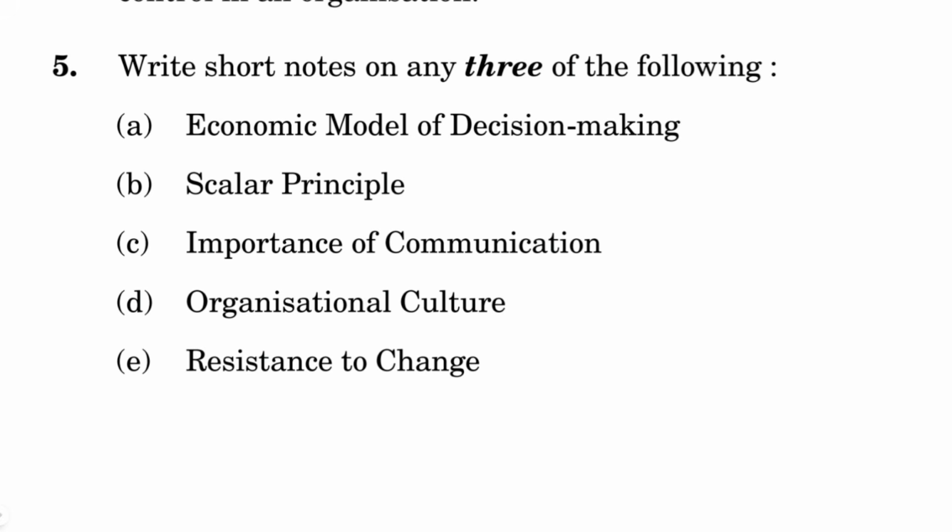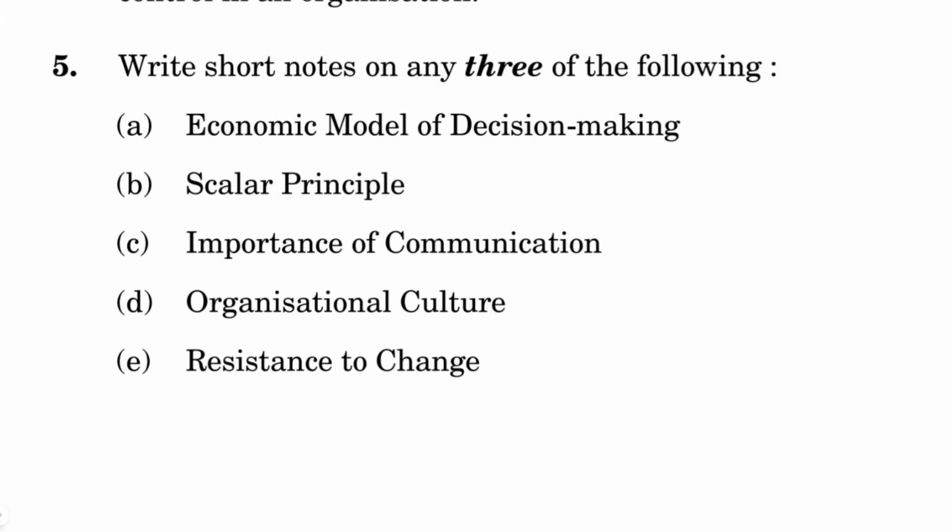So let us go for the economic model of decision making. You can start by saying what decision making is and how important it is. Then you can talk about the economic model of decision making. This is also a type of decision making, for making choices between various alternatives.